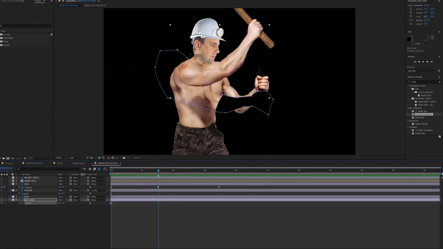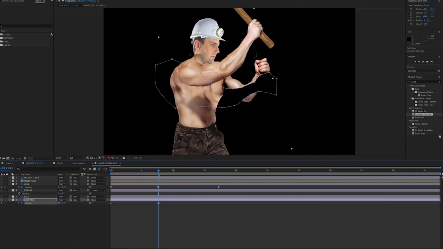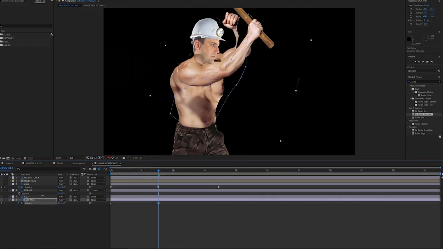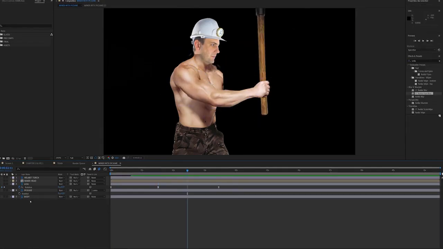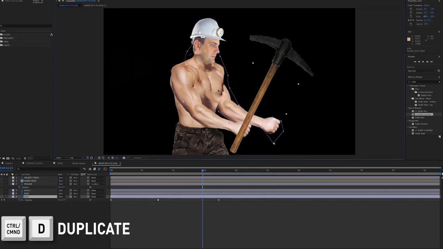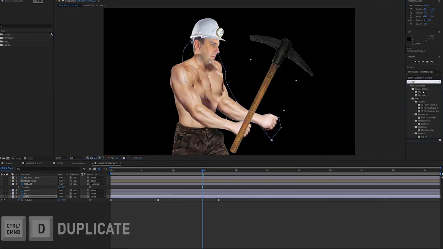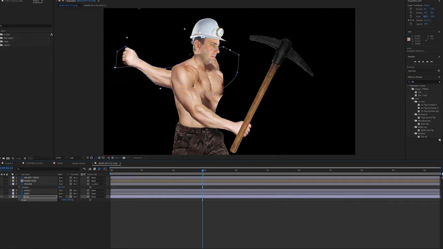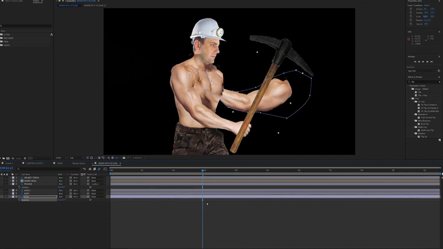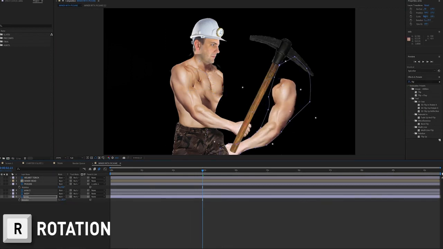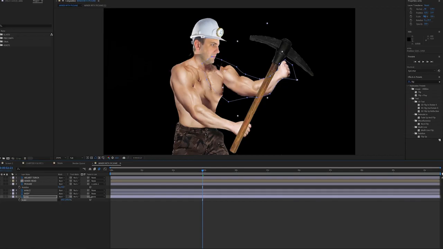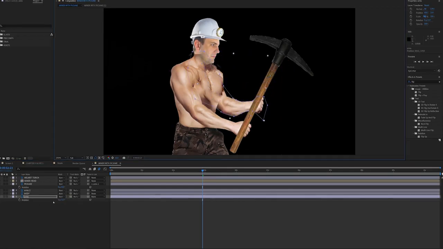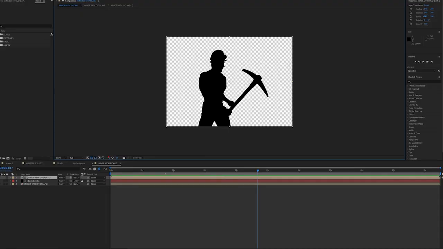As you can see, this back arm doesn't have any information behind where the front arm was covering it. So that won't work so well. So I'm going to delete that back arm. I'm going to duplicate the front arm, because that has a complete arm without any information loss. I'll duplicate it, and I'm going to flip it. And I'm going to nudge it into the right scale and the right rotation, just to get it where it needs to be. And there we go. We've got the arms moving the pickaxe up and then hitting it back down. And I think the body needs to move as well a little bit.